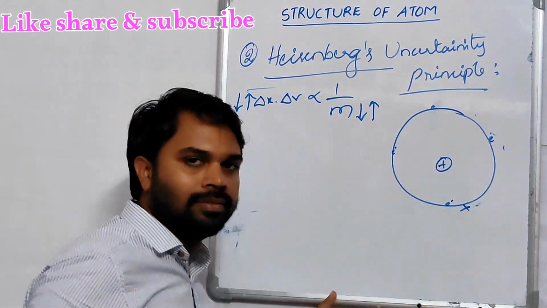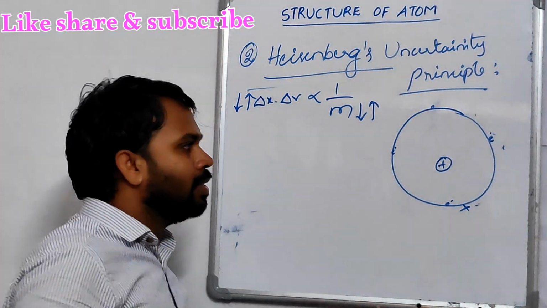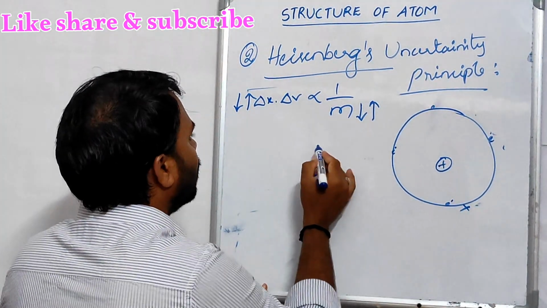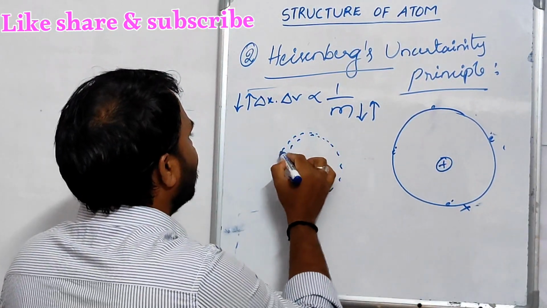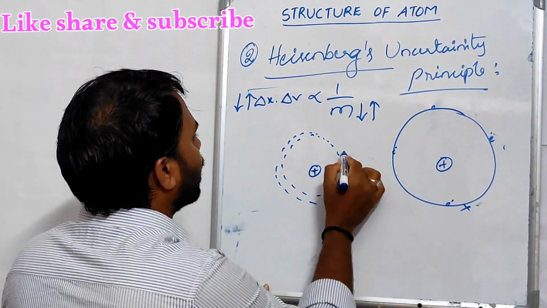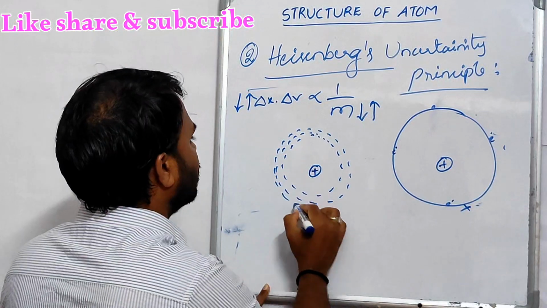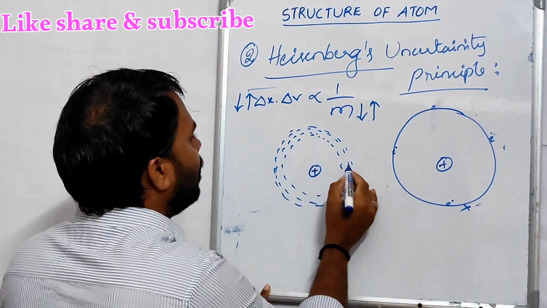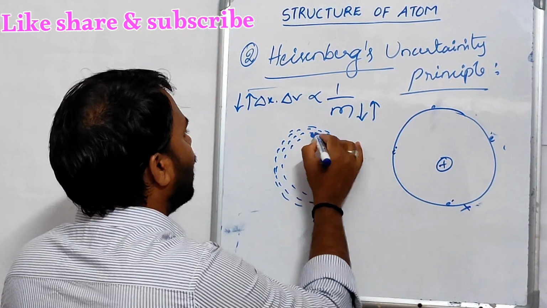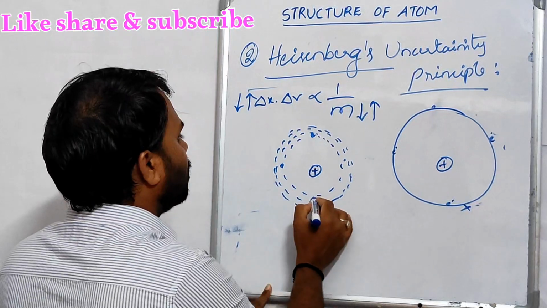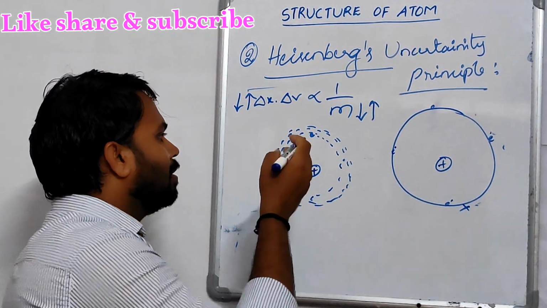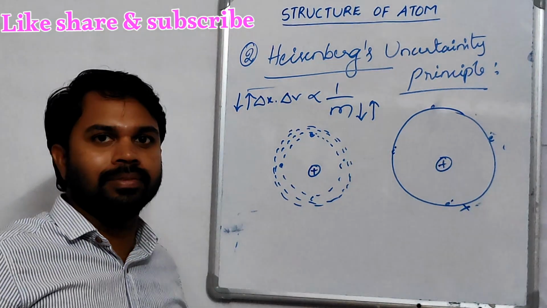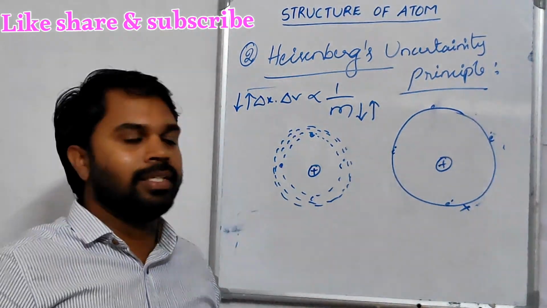This is wrong. According to Heisenberg, there is a probability like this. In this, the probability of finding the electron is maximum. Maybe the electron is present here, maybe here. We can't say exactly that the electron is present here. It is just a probability.